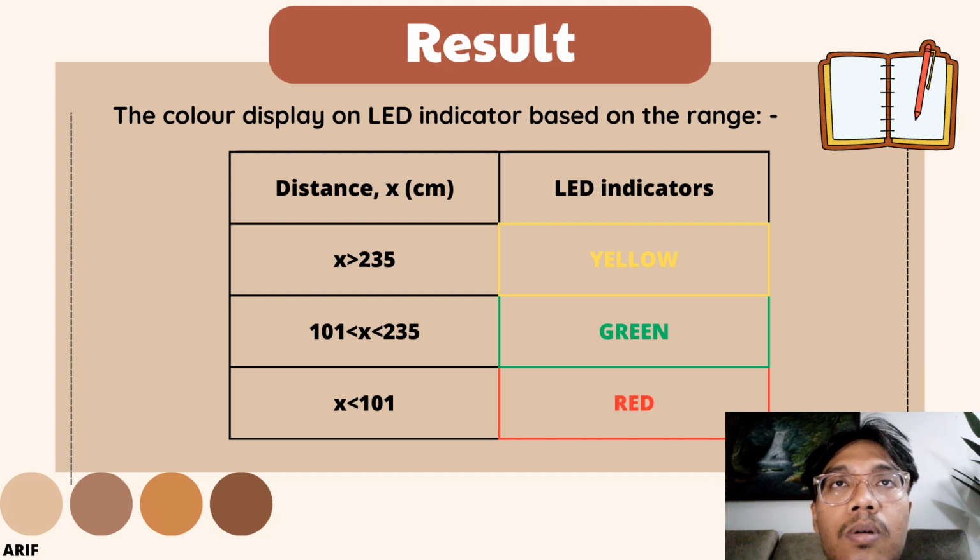So to conclude, the color displayed on the LED indicator is based on the range. For the distance X, yellow will display above 235 cm, the green one will display from around 101 until 235 cm, and the red one is below 101 cm. So that's all from me. Thank you.